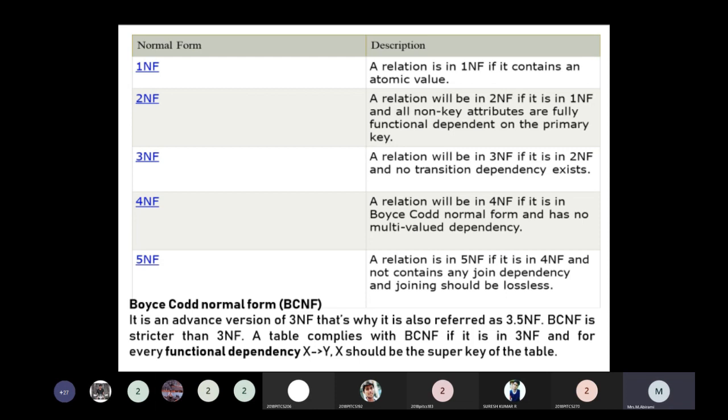So here the table is not in BCNF because the values must be maintained separately. So here we add another concept, that is called the foreign key concept.